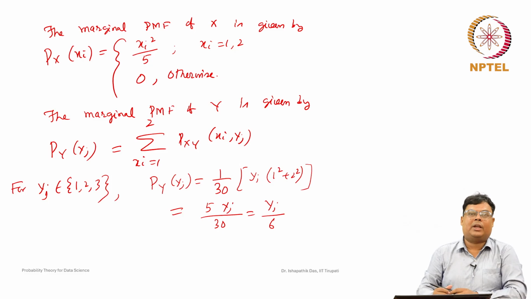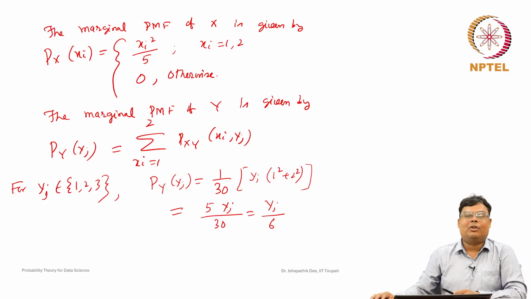I hope you are following and you understand the concept: whenever X and Y are discrete random variables, how to find the conditional probability mass function and its properties, how to check independence with respect to conditional probability mass functions, and how to compute the respective probabilities, as we discussed in the numerical examples.